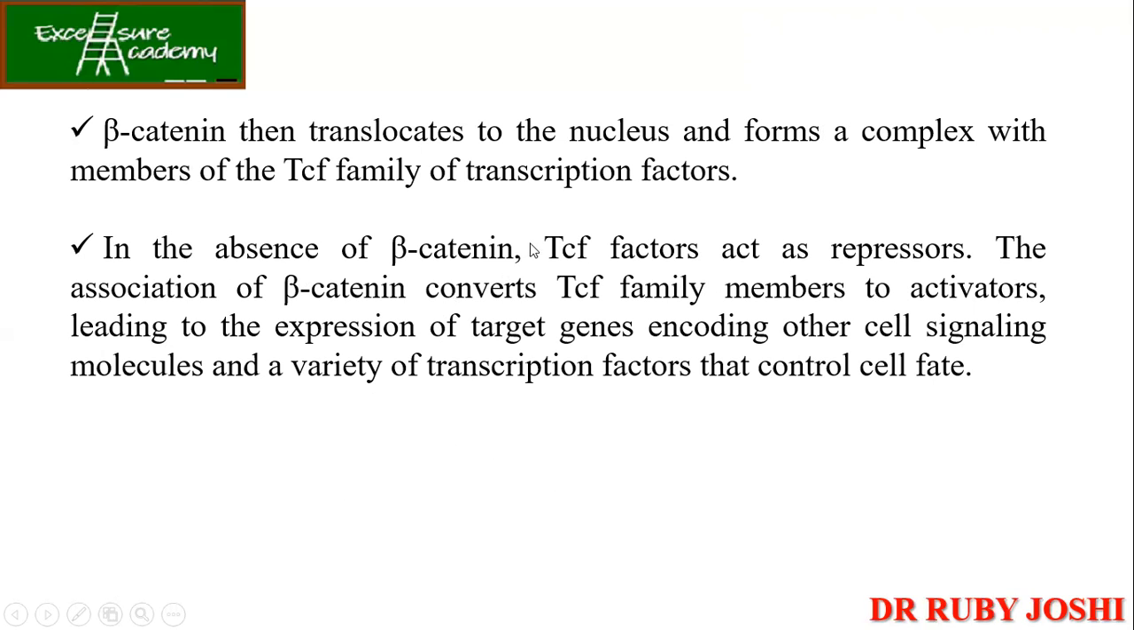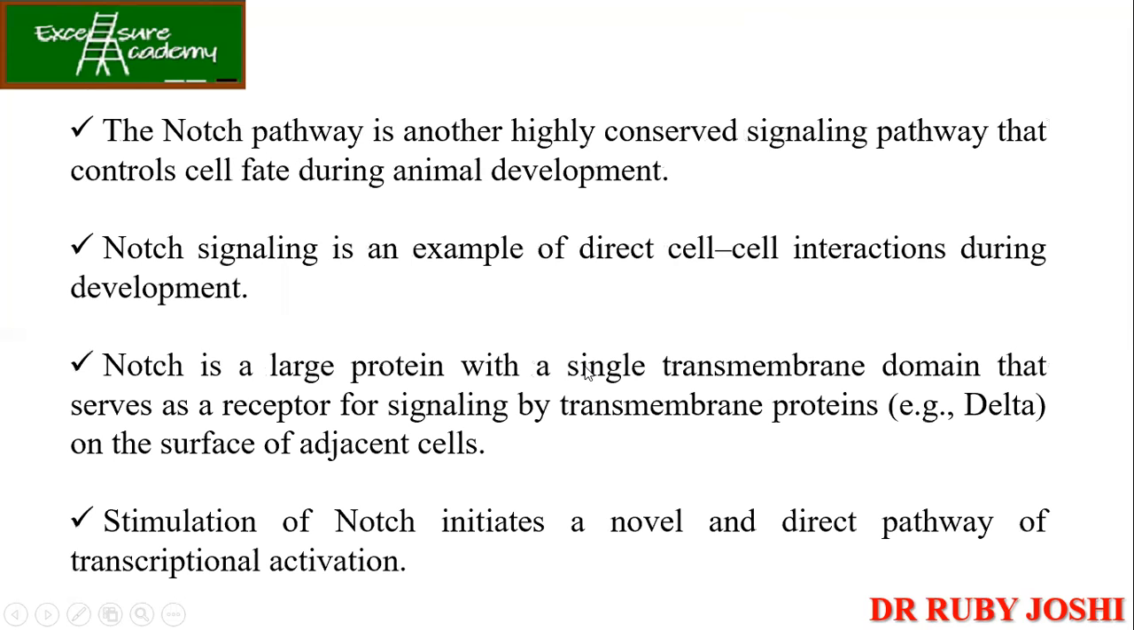So in the absence of the beta catenin, TCF factors act as a repressor. Now the association will convert them into the activators, leading to the expression of the target genes encoding other cell signaling molecules. Okay? So that was all about the Wnt signal pathway.